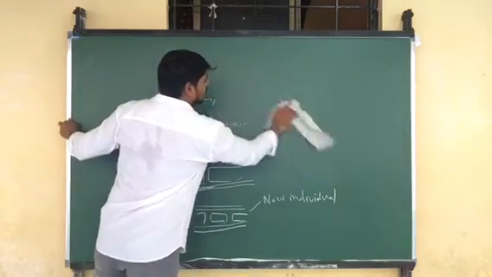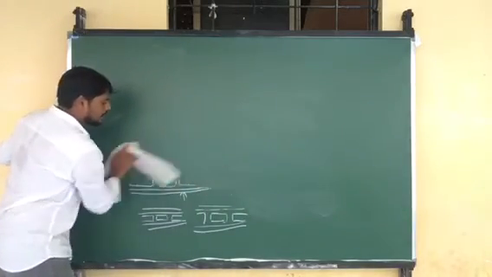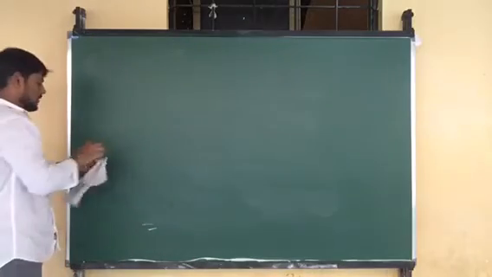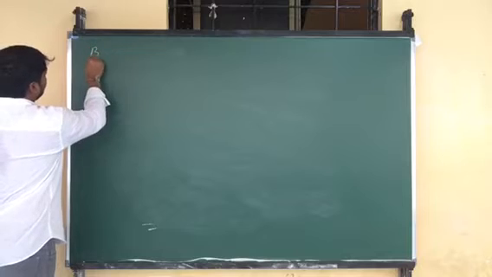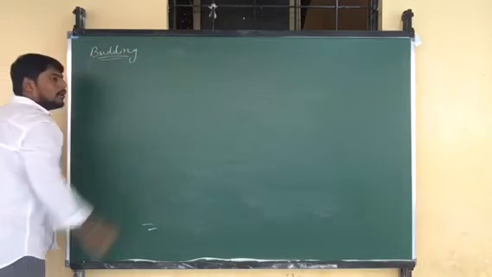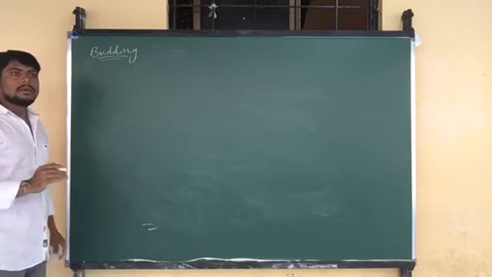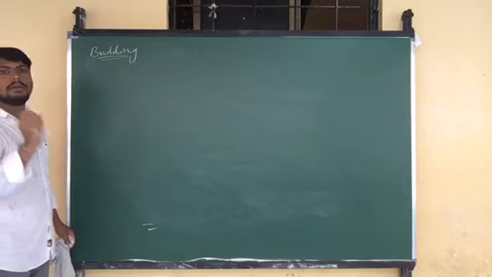Now let me discuss another method of asexual reproduction: budding. What is budding? Budding is the development of a bulb-like structure, called a bud.